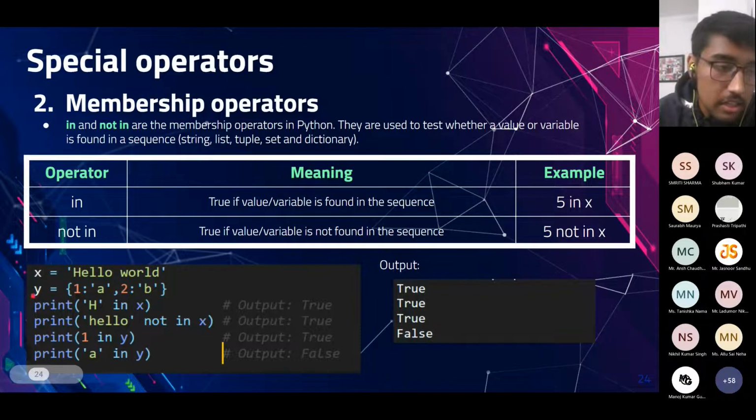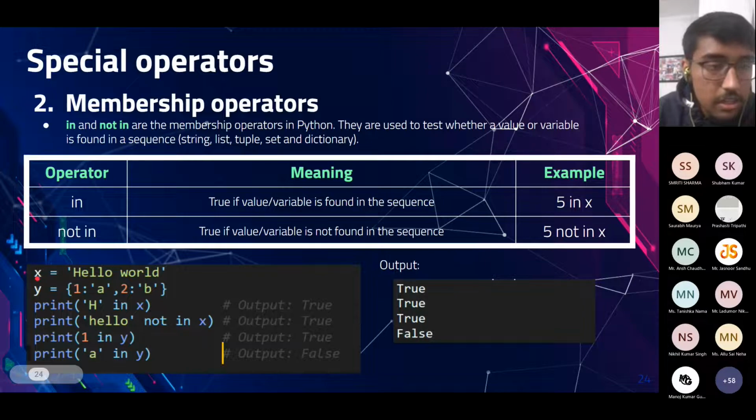Like if we have a dictionary y that has key value pairs 1 comma a and 2 comma b, we can check whether 1 is present in y or not. This would return true as key 1 is present in y. This operation cannot be performed on values. Like if we write a in y, it would return false because when it comes to a dictionary, it only checks the keys in the dictionary. The values remain untouched.